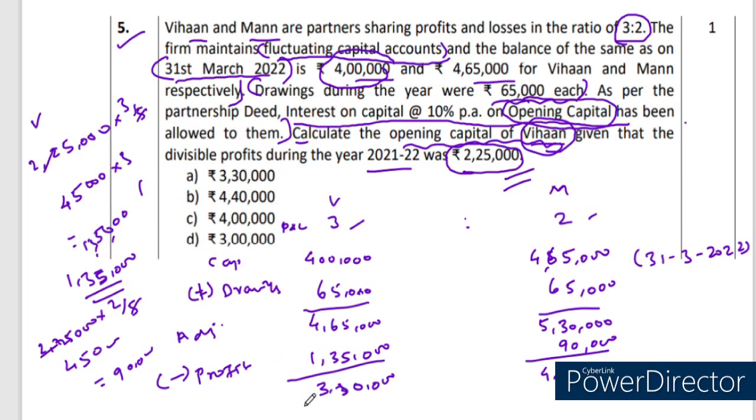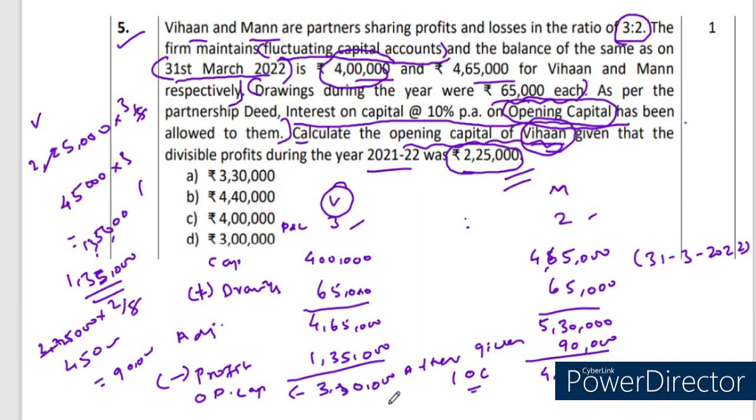Now what kind of capital are we getting? It is the opening capital. On this opening capital, 10% interest on capital they enjoyed. With the interest on capital only, 3,30,000 for Vihan.